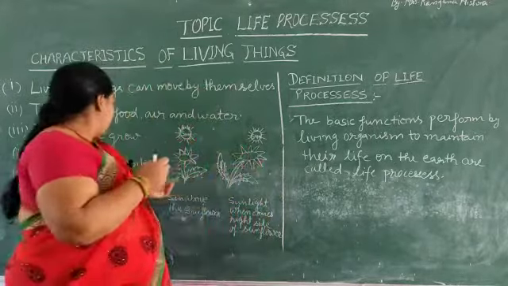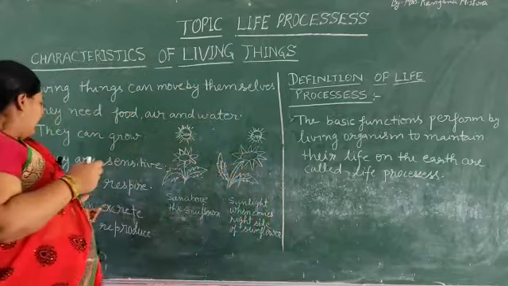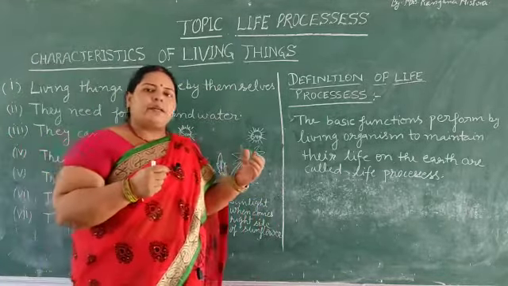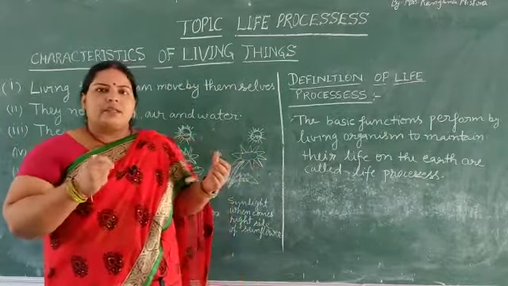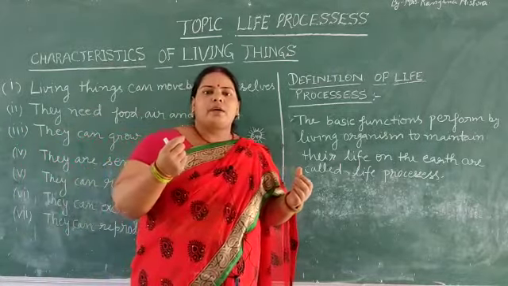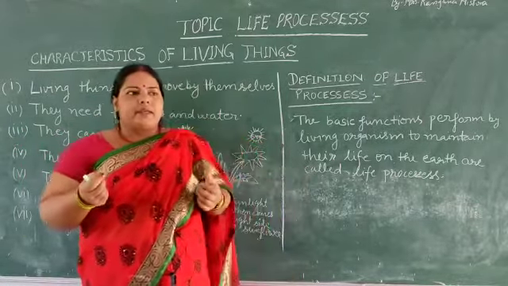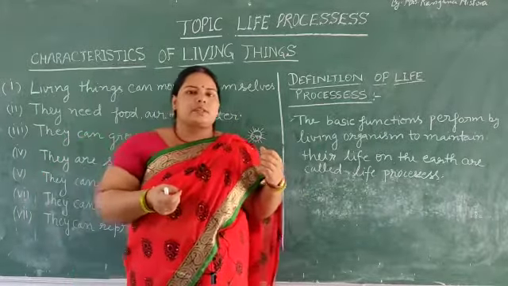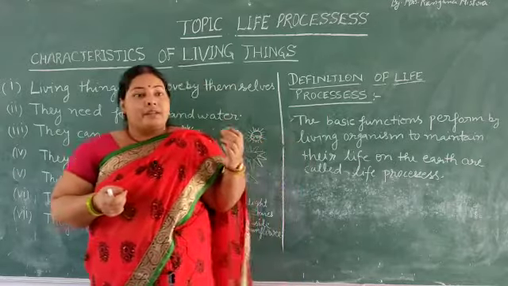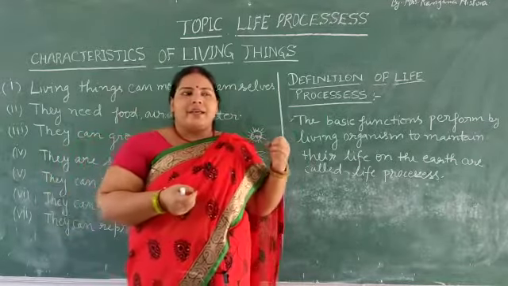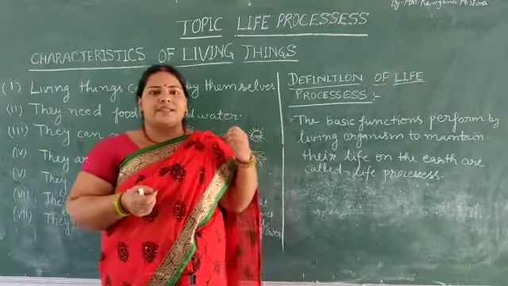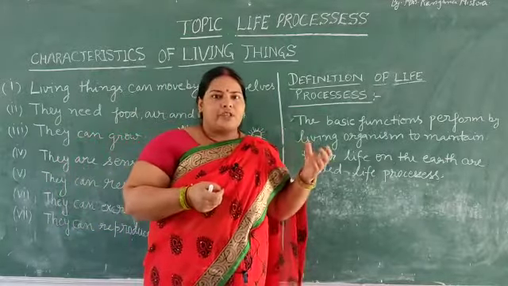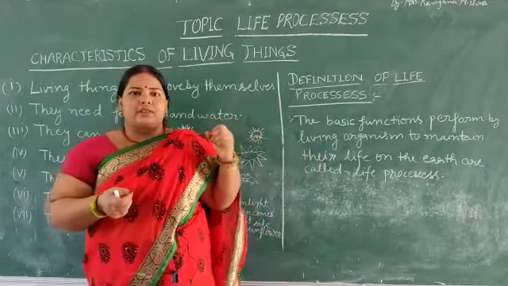Here again we learn the topic: they can respire. Human beings respire, taking in oxygen and giving out carbon dioxide. Like animals, plants take in oxygen, and plants take in carbon dioxide for photosynthesis, and respire through the stomata.